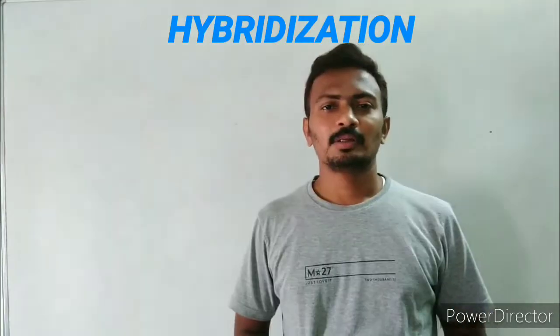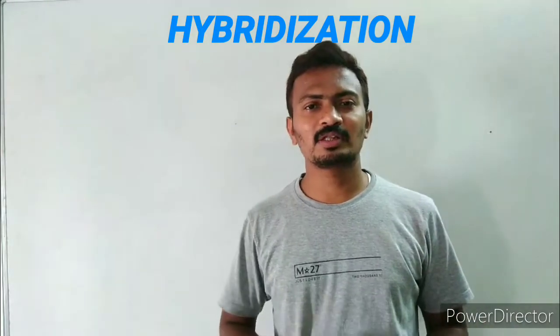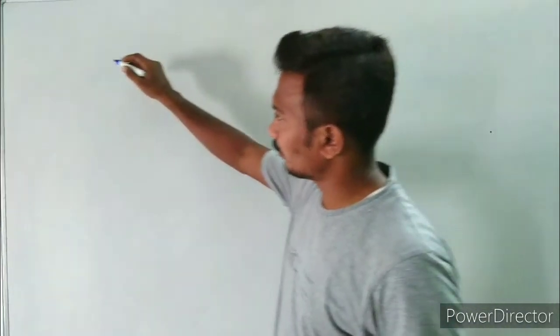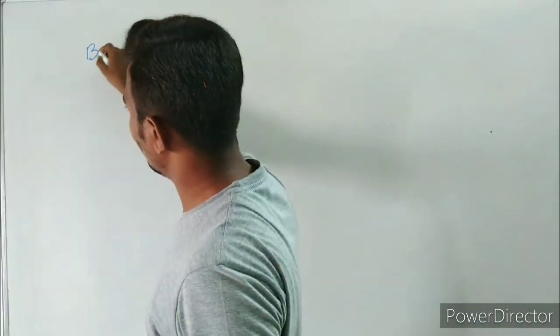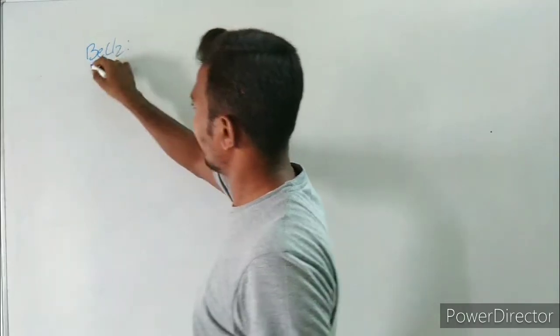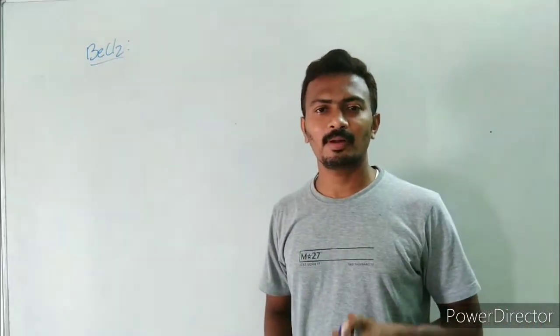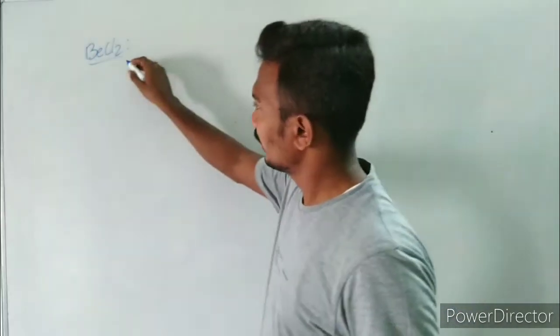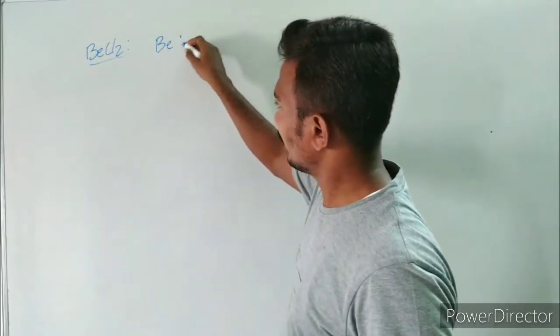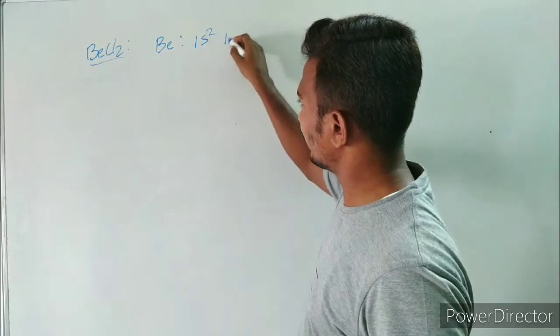Hello everyone. In this video, let us see the concept of hybridization. In order to overcome the drawbacks of valence bond theory, there are a few drawbacks in explaining the bonding in beryllium chloride. If you look at beryllium chloride, according to valence bond theory, this should not form a covalent bond, because in beryllium there are no unpaired electrons.